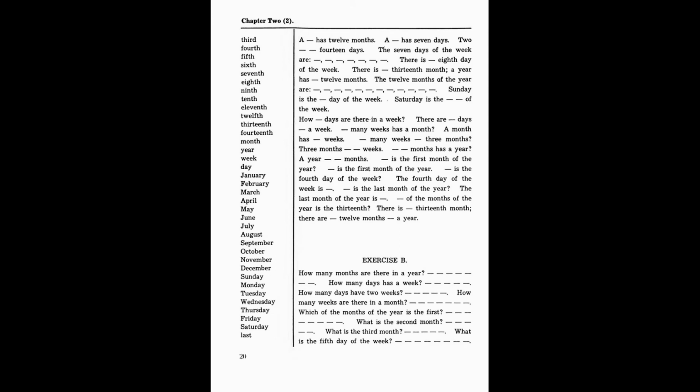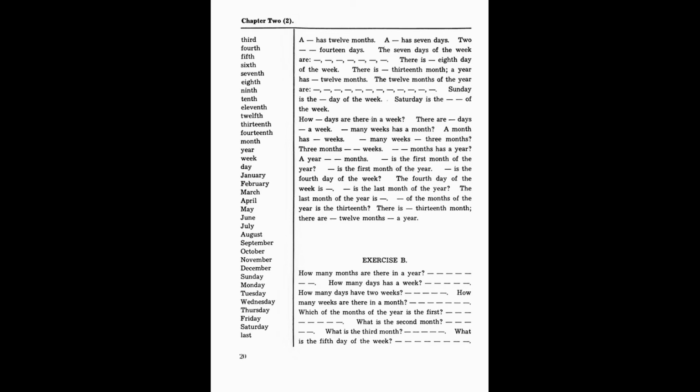A year has 12 months. A week has 7 days. 2 weeks are 14 days. The 7 days of the week are Monday, Tuesday, Wednesday, Thursday, Friday, Saturday, and Sunday. There is no 8th day of the week.